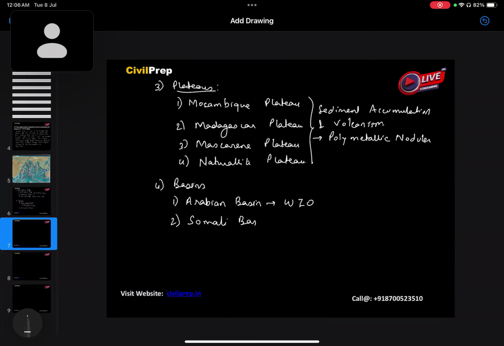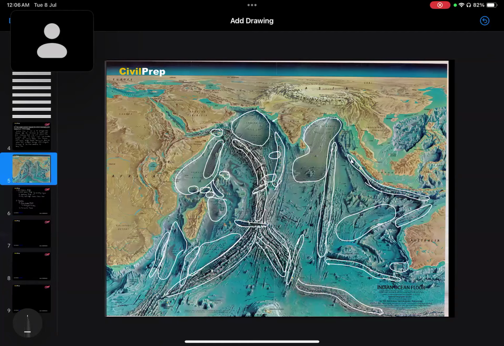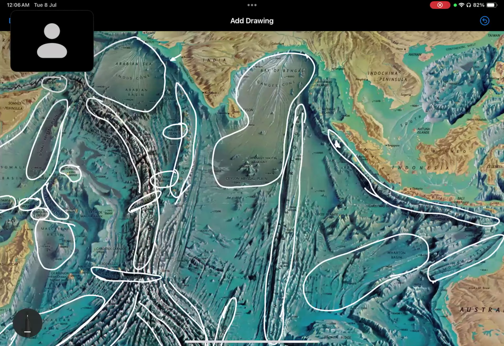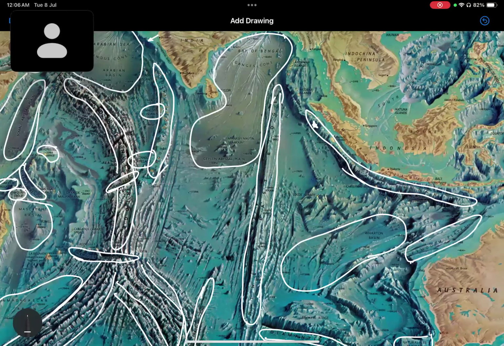Somali Basin. Number 3, Madagascar Basin. Number 4, Natal Basin. Okay. Apart from this, naming others. Okay. Here we have Ceylon Abyssal Plain. Okay. Then here we have Wharton Basin.